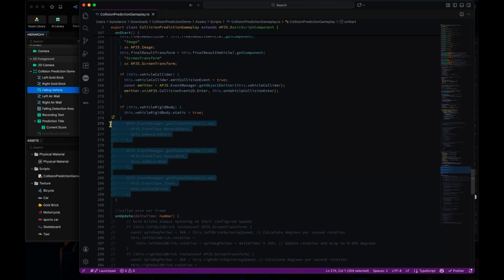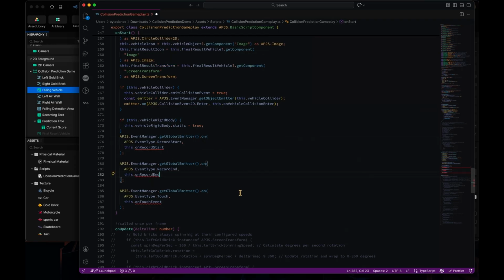And also, of course, the several essential callbacks for on record start, on record end, and on touch event.